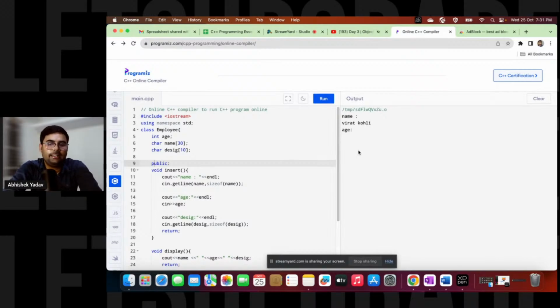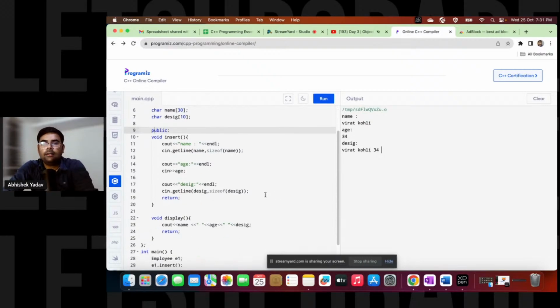Okay, for age, let's assume the age is 34, and the designation here, Virat Kohli, and why is it not working here for the designation one? cin.getline designation, right? So name is age 23. Okay. So guys, what mistake have I made here? Anyone? So here, let me take the designation. Designation is a single word, so there is no need to use getline for this one. Let me run the code now.